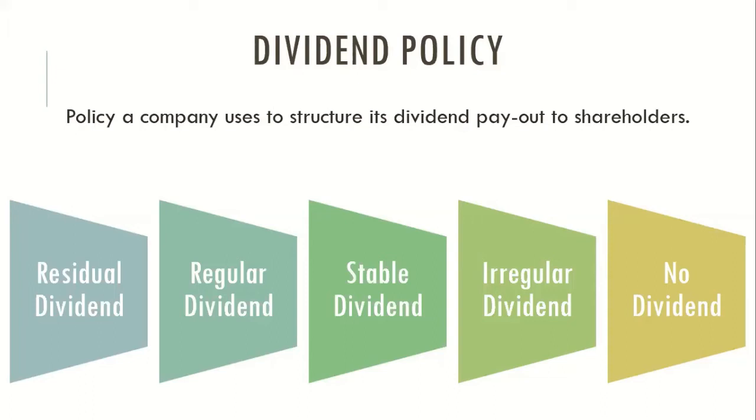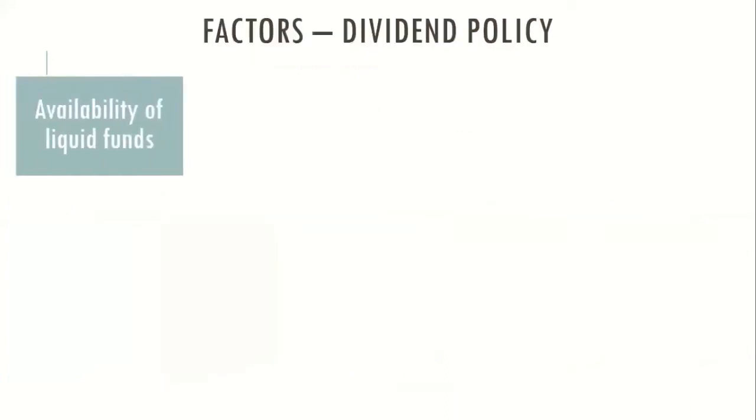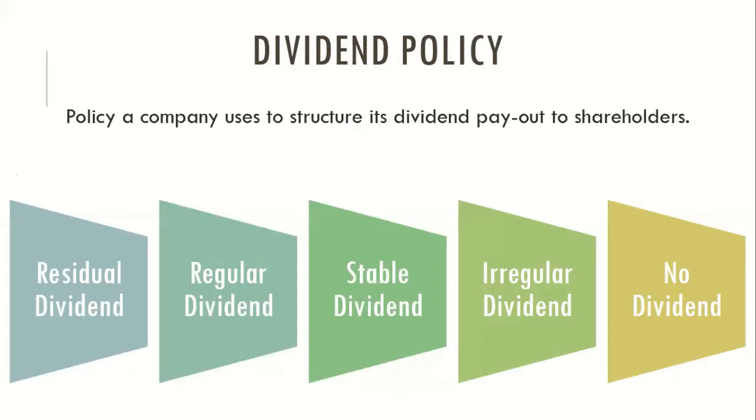So what you have to remember is this is the approach which is adopted by the board of directors to pay dividend to the investors. Five types: residual, regular, stable, irregular, and then no dividend. Now let's look at these one by one. The first is residual dividend.